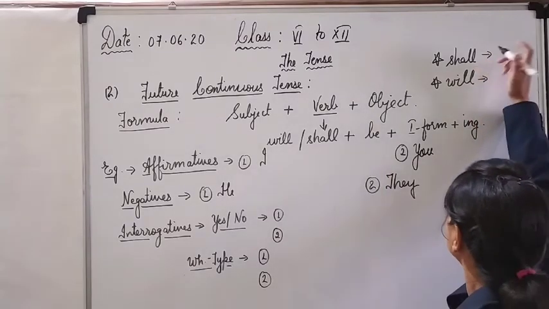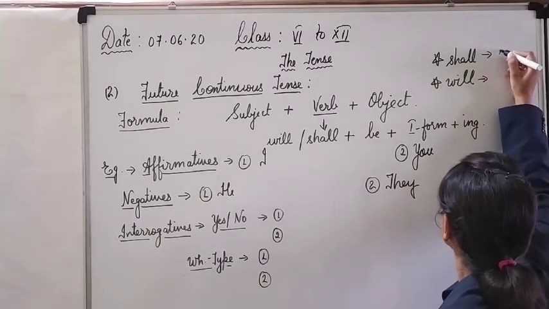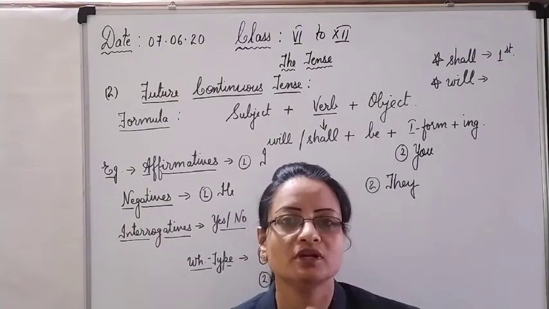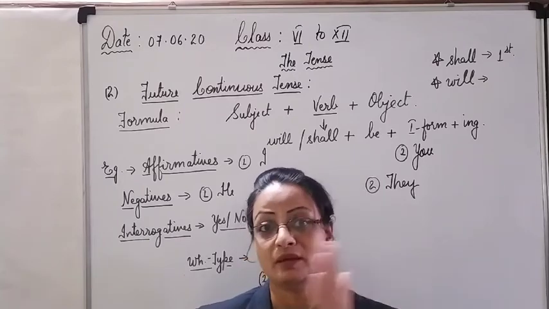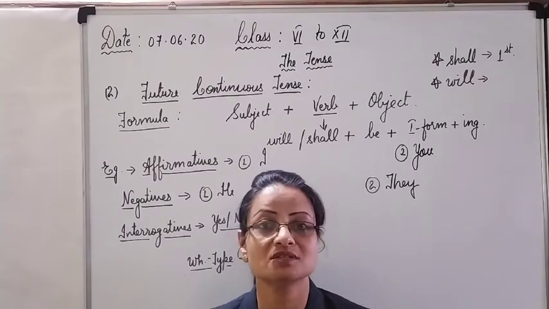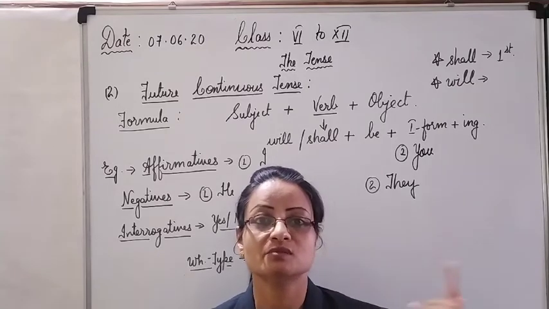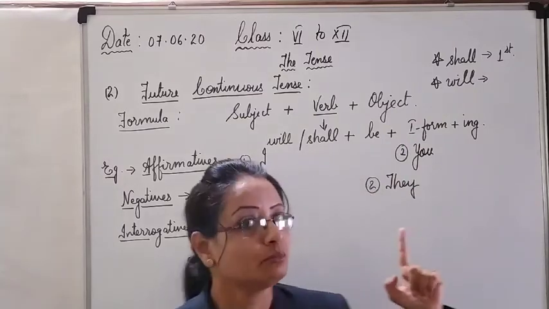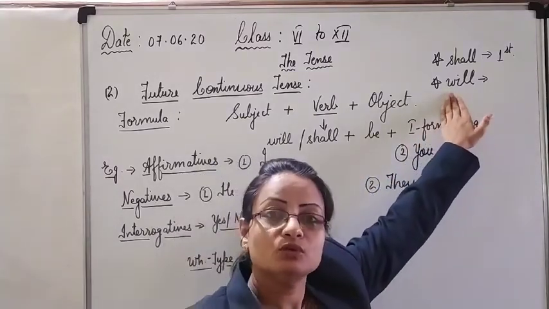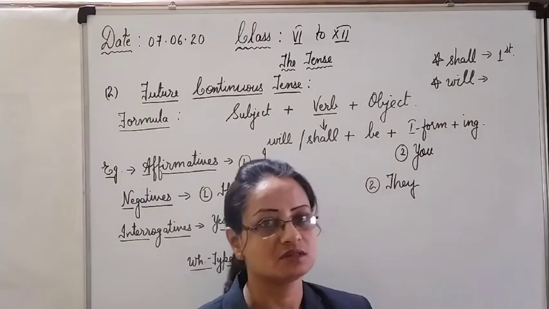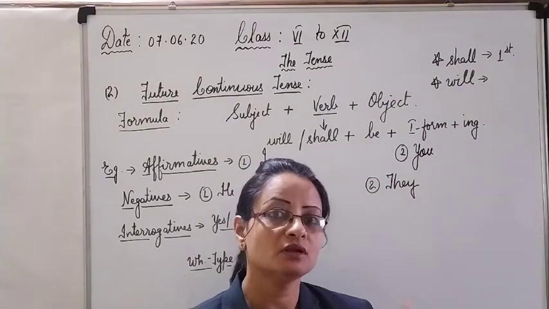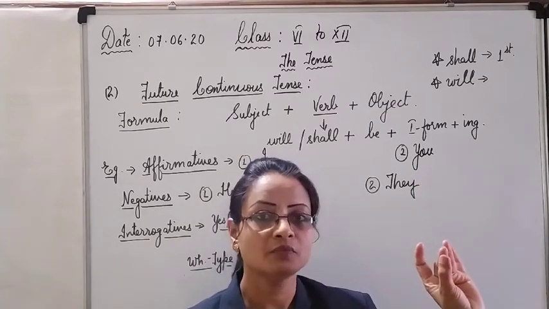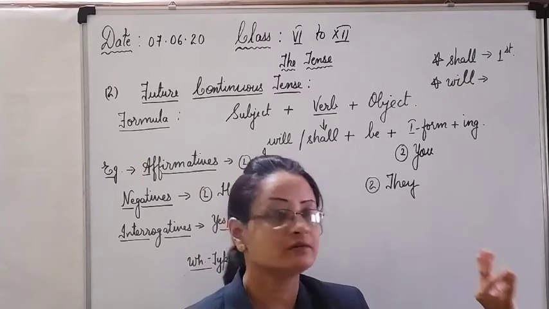Children, shall, I have already told you, if you remember, shall is used with only the first person in general case. In normal case, as per rule, it is used only with the first person, maybe singular or plural. The first person singular is I. The first person plural will be we. So shall is used only with I and we in a normal case. Whereas will is used with all the second and the third persons. Second person singular and plural, you, yes. Third person singulars, he, she, it, any single name or any single relation.